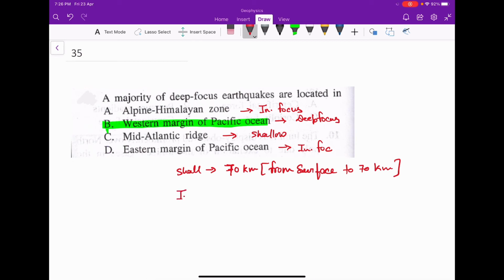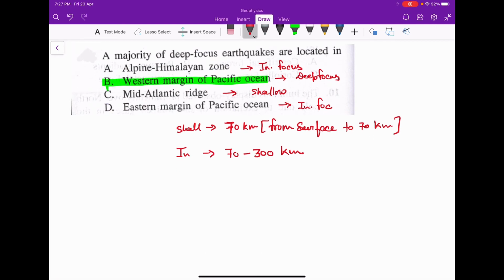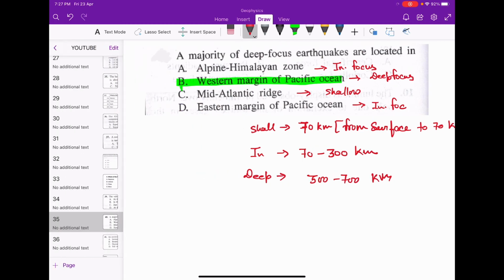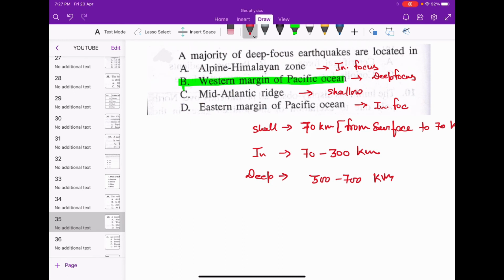For intermediate, you can say 70 to 300 kilometer. If the focus of the earthquake lies between 70 to 300 kilometer, the earthquake is known as intermediate focus. And the last one is deep focus, which is about 300 to 700. So that will be known as a deep focus earthquake. So option B will be correct for this.